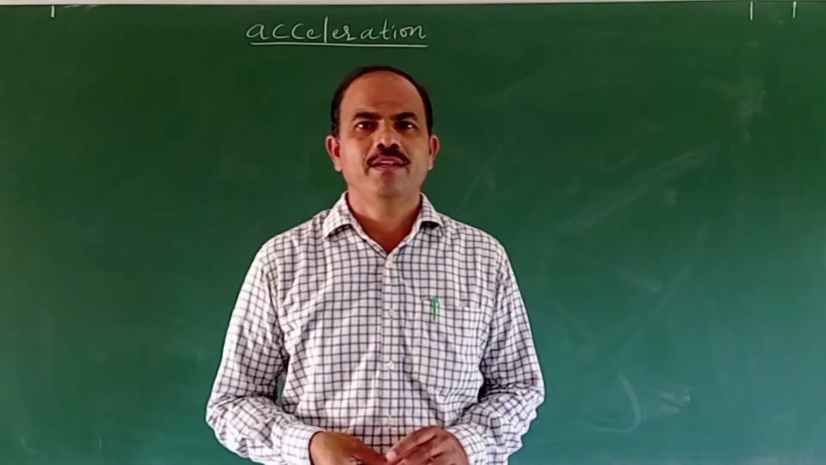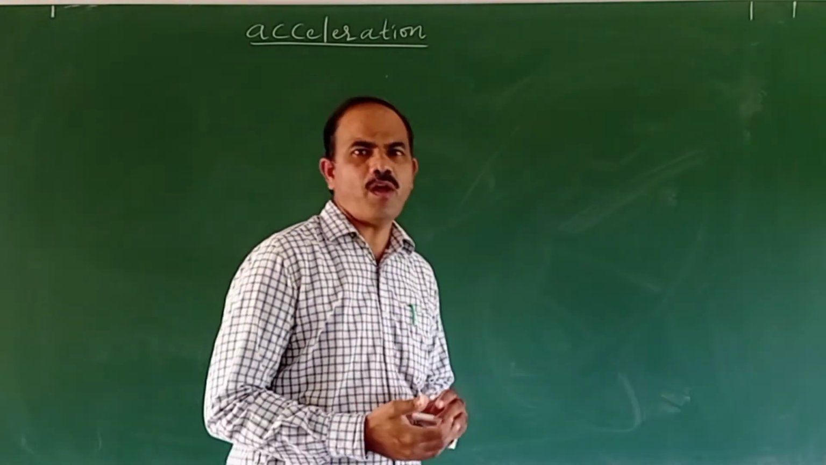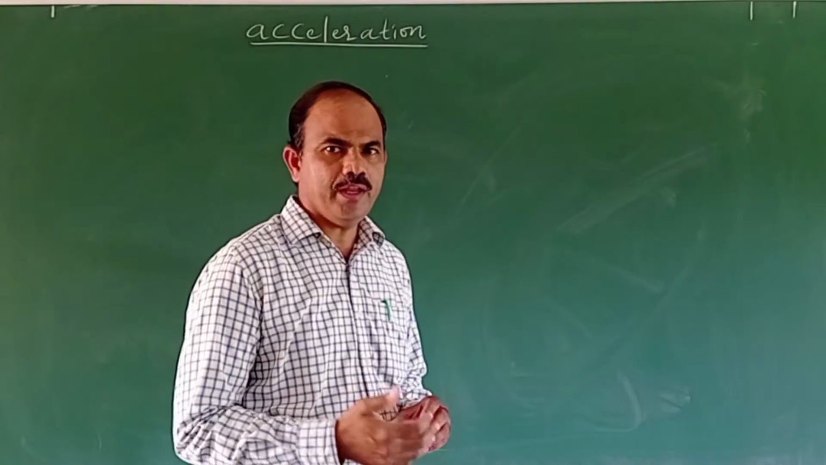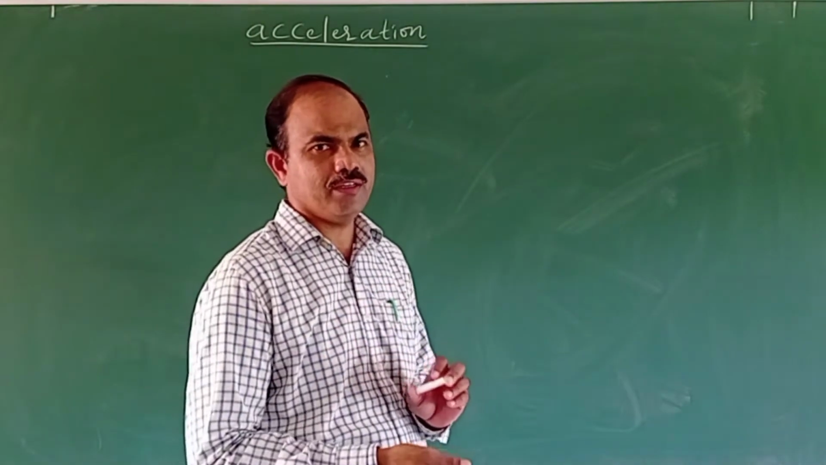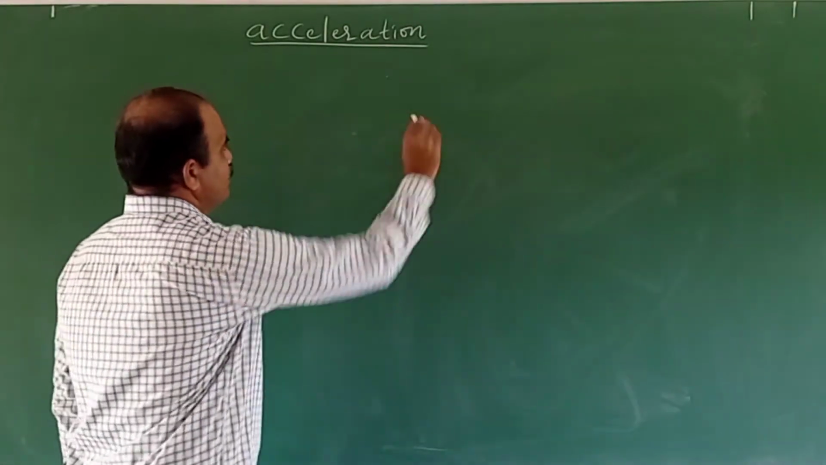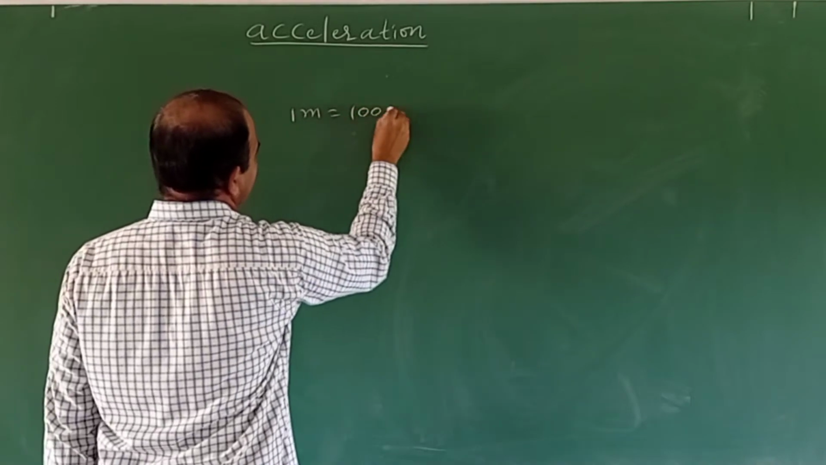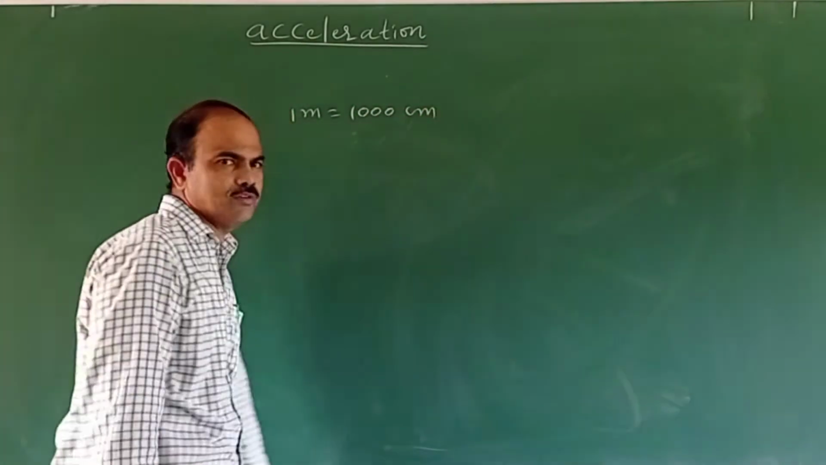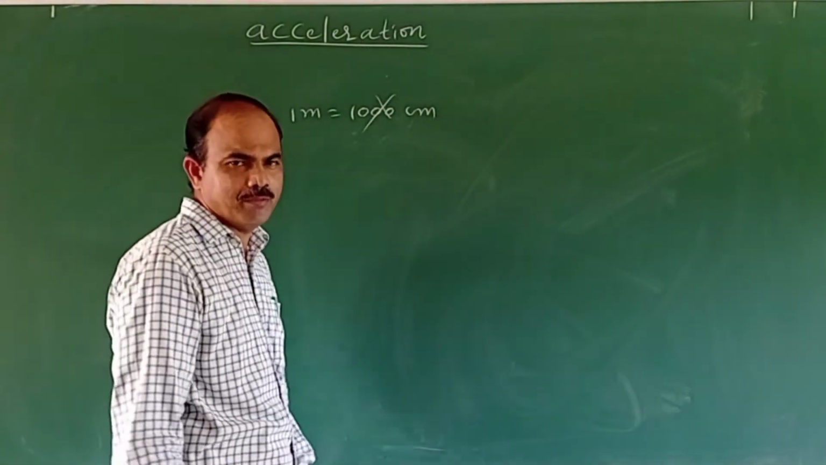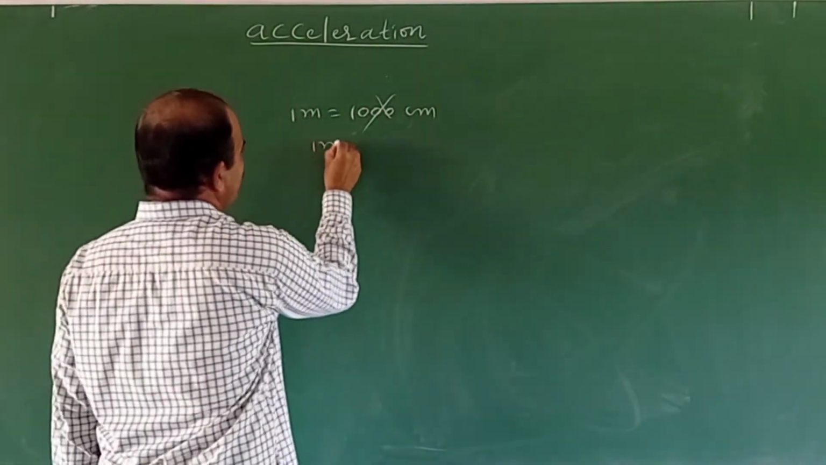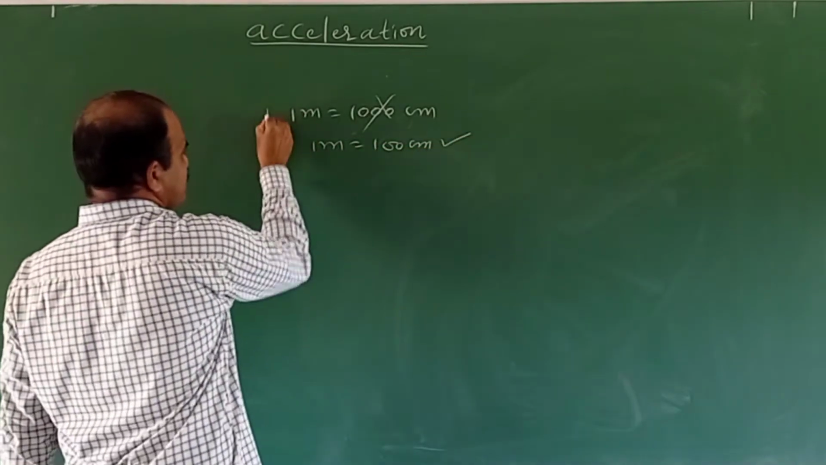Hello children and viewers. In the previous class, we solved some problems on average speed and average velocity, and I made two mistakes. The first mistake is that I said 1 meter equals 1000 centimeters. This is absolutely wrong. Actually, 1 meter equals 100 centimeters. So this is correct and the other is wrong.